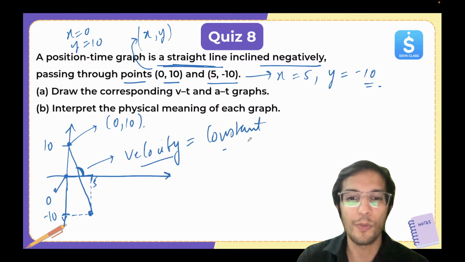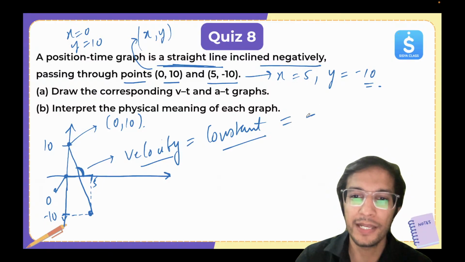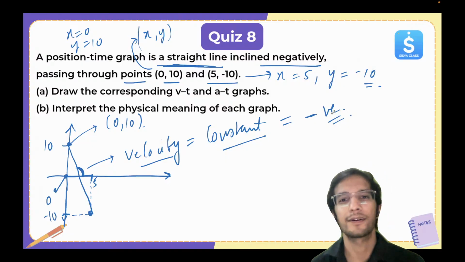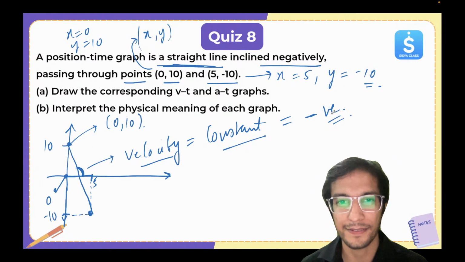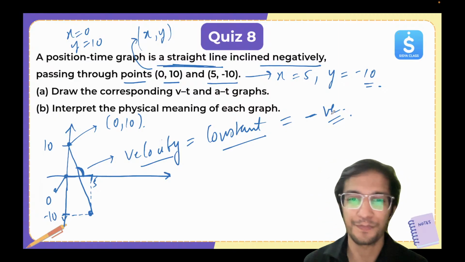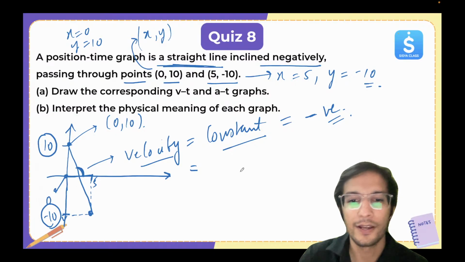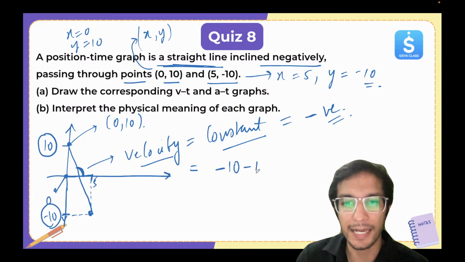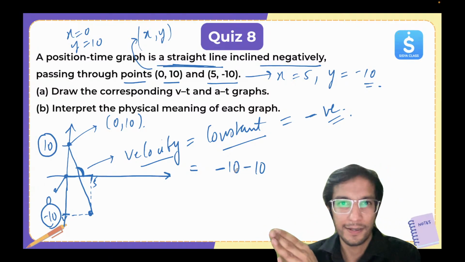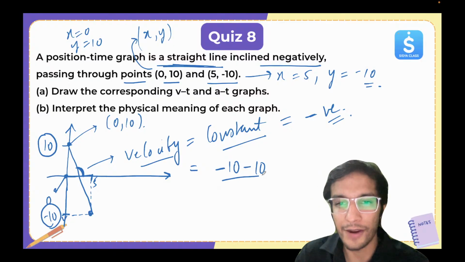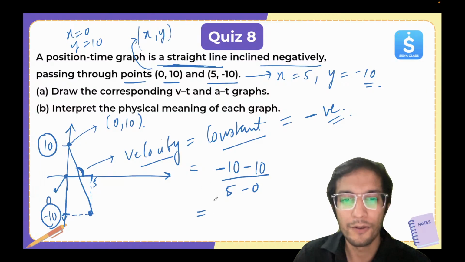Slope is constant. Slope of the XT graph is constant. And is it positive or negative? It will be negative. Okay. So this is very, very important. Now, what is total displacement in this case? Final minus initial. So here total displacement will be, you can see this is final, this is initial. So -10 minus 10. Okay. X2 minus X1. Okay. Final minus initial divided by time, 5 minus 0. So this will give me the velocity.